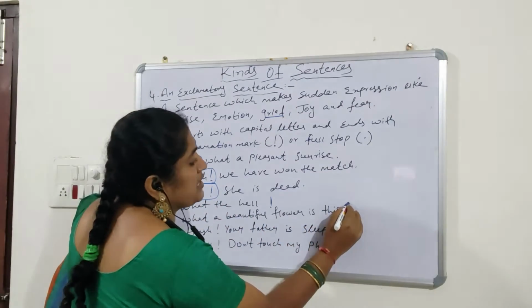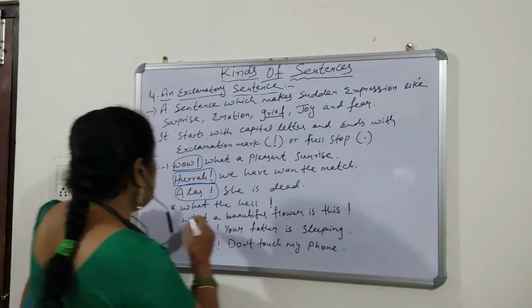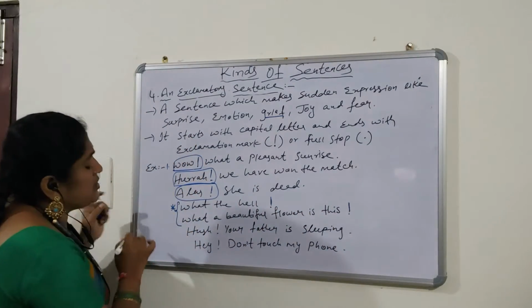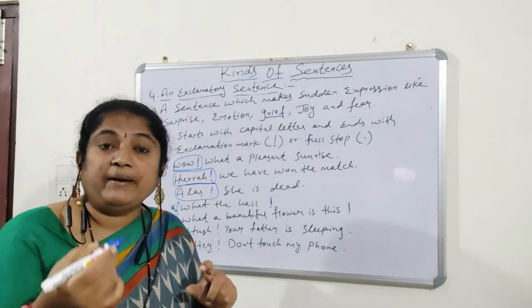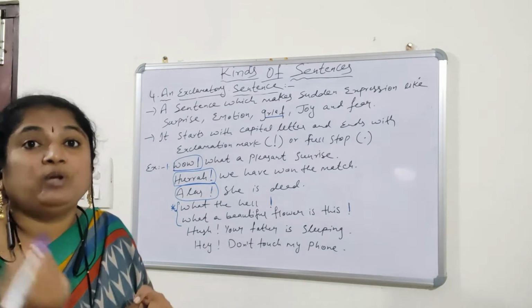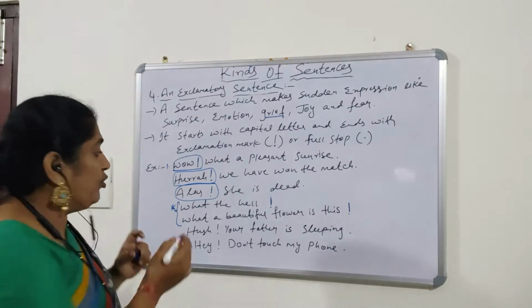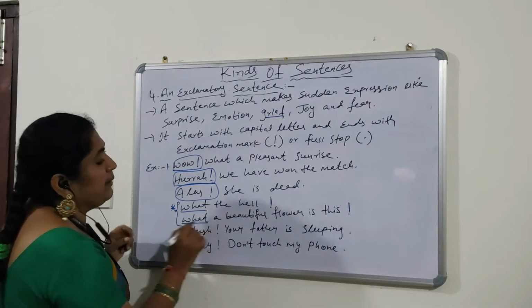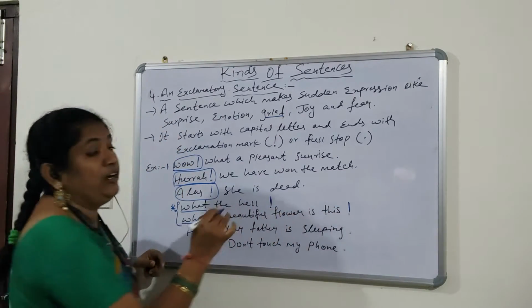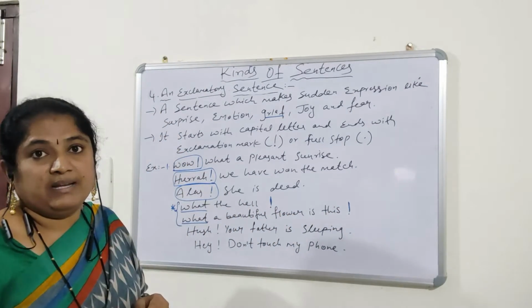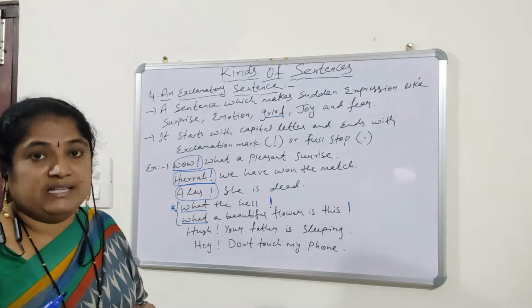So I kept the exclamation mark here. With these two examples, you came to know that whenever we are writing an exclamatory sentence by using WH words, at that time we have to use the exclamation mark at the end of the sentence.